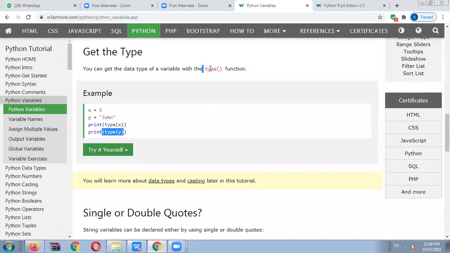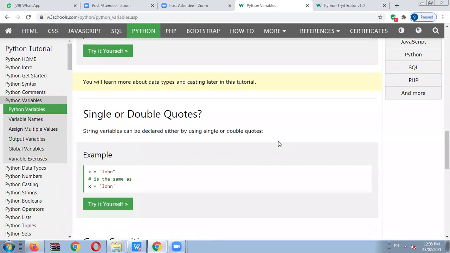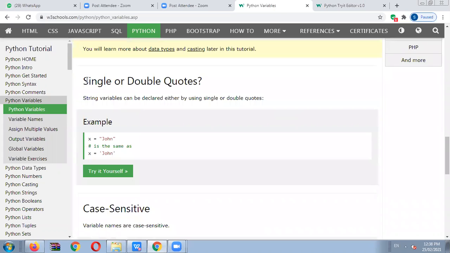The type function is very important for what? To show the variable data type directly. You can get the data type of a variable with the help of the type function. Okay, so then next, single or double quotes.